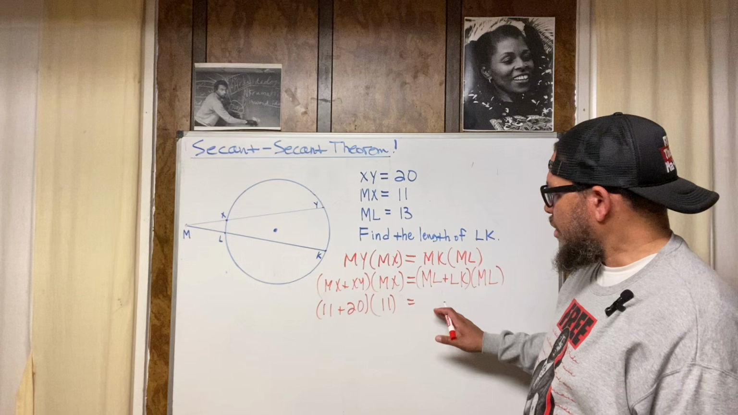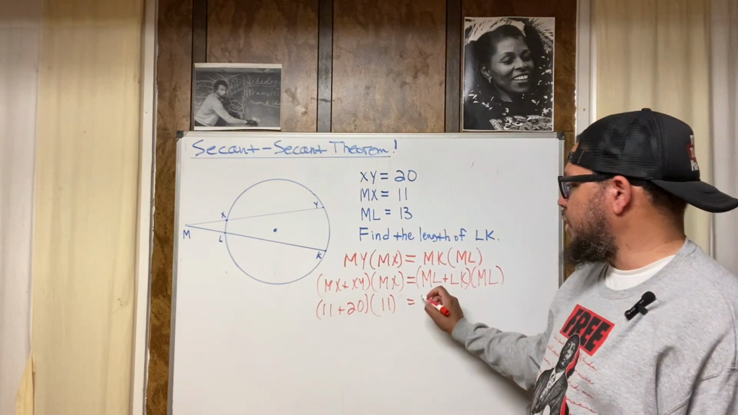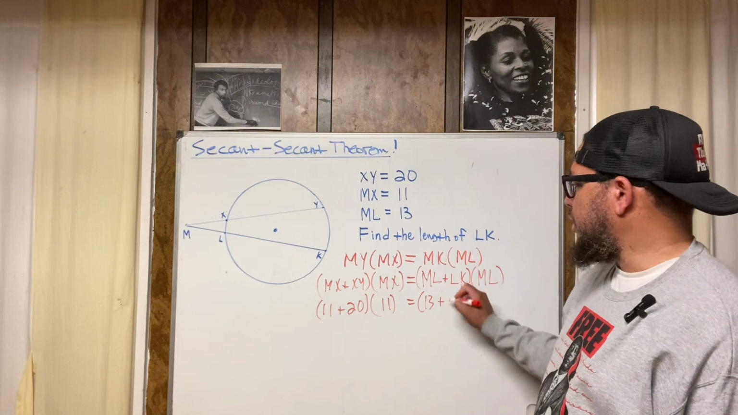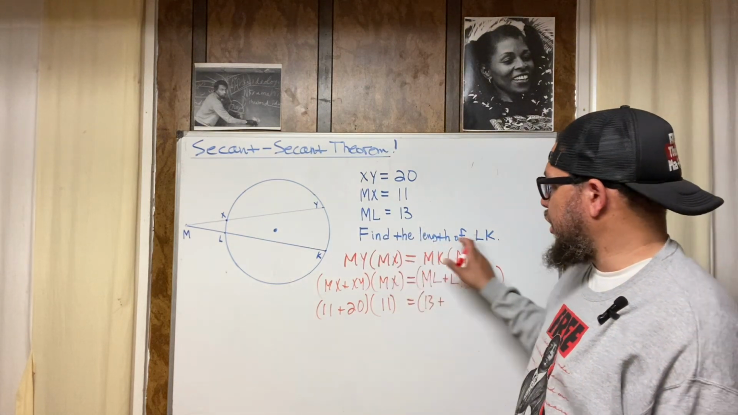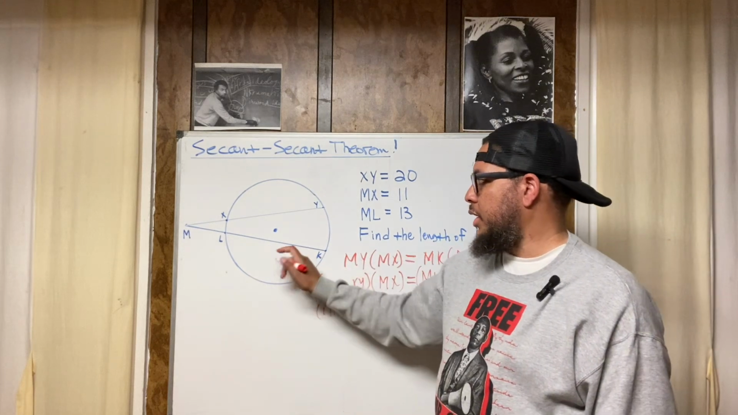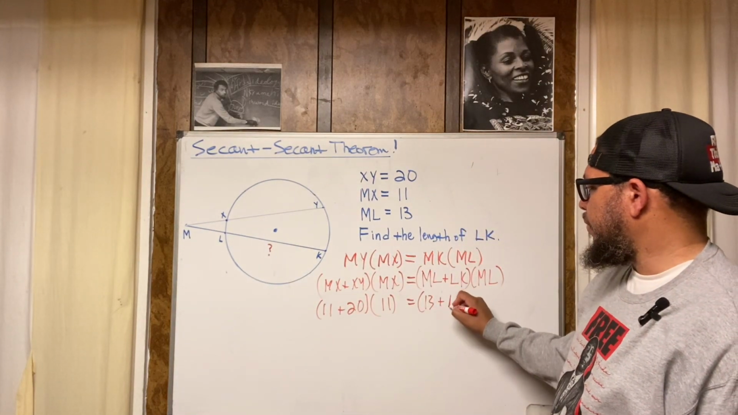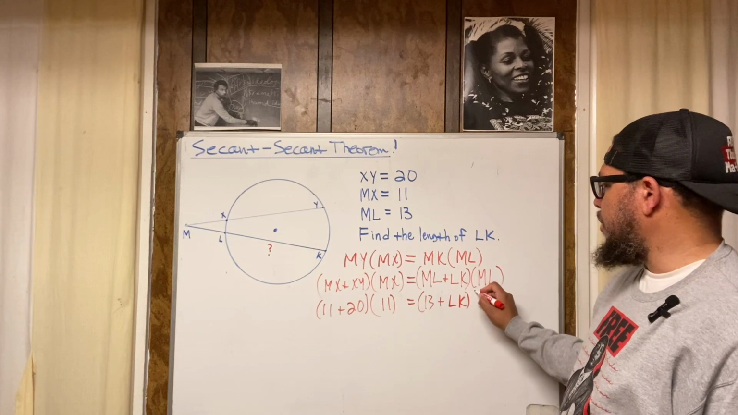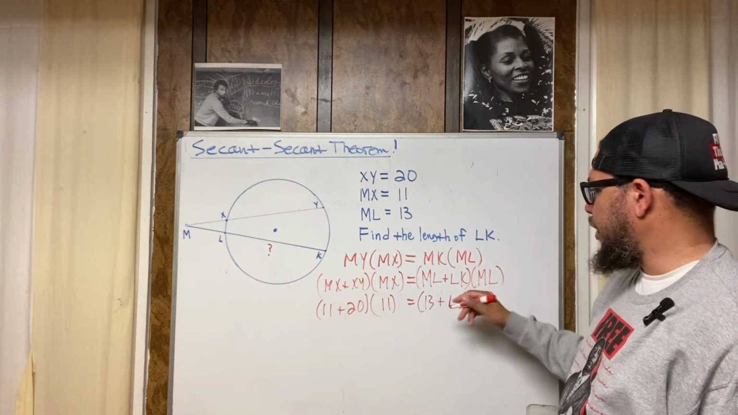All right, now ML. ML is 13. So we're about to replace this ML with 13. Bring the plus sign down. What's LK? Oh, that's what we're looking for. Find the length of LK. We're about to figure that out. You put a question mark right there. We don't know what LK is. Boom. What's ML? ML is 13. Well, not still, I haven't used that yet.